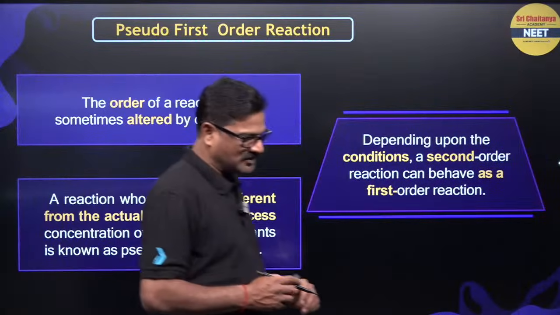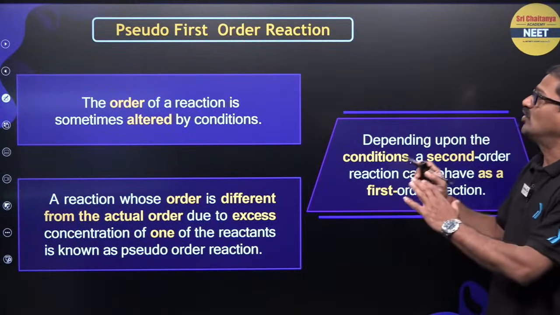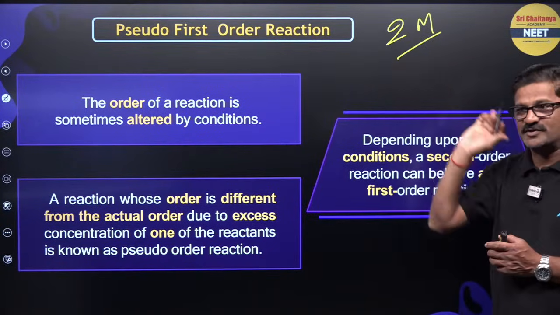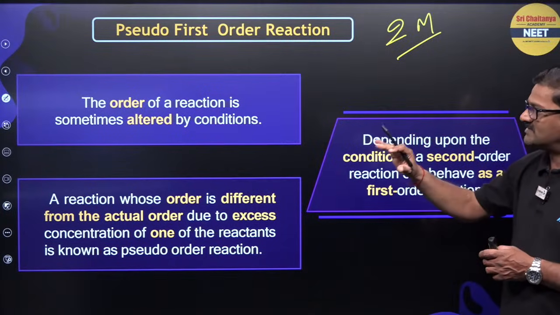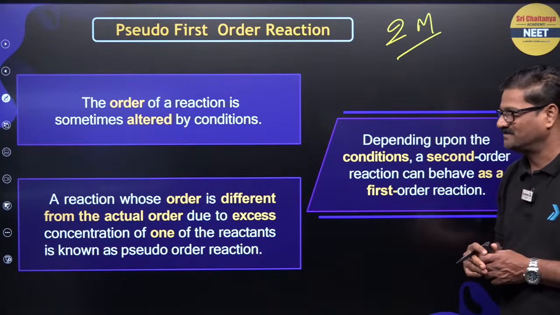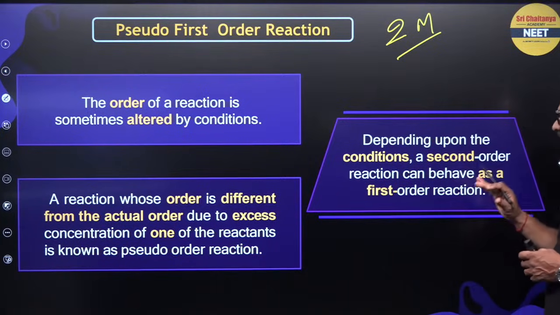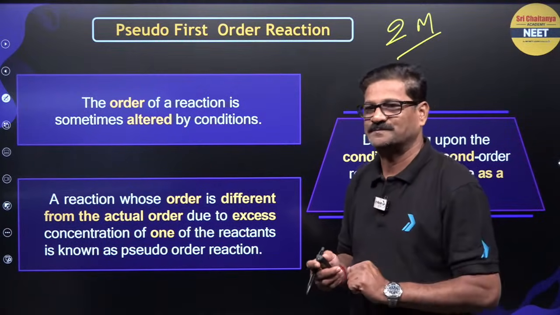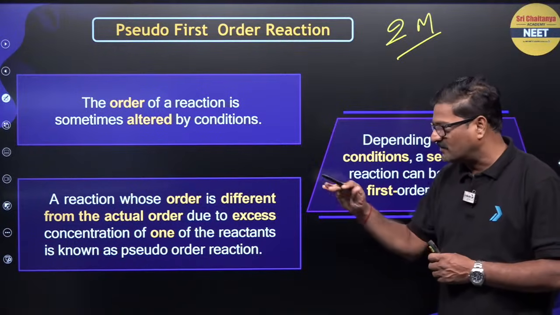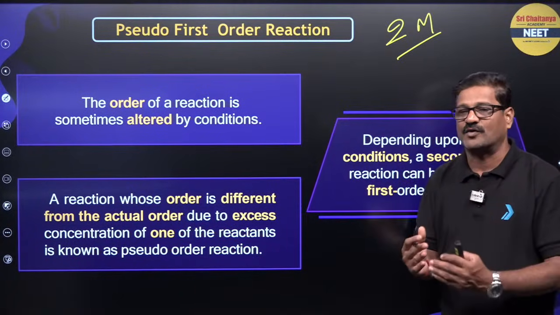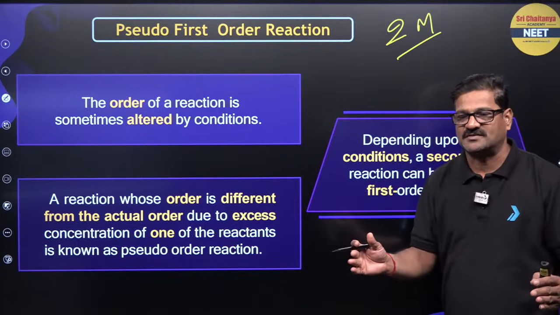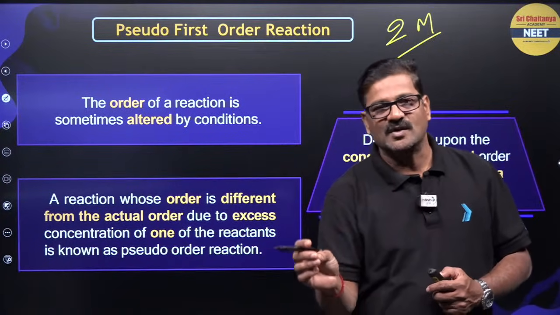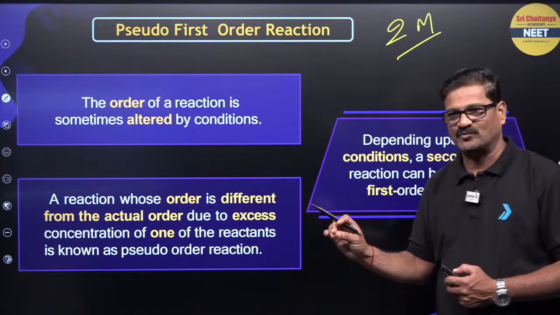And let us talk about a very important thing, pseudo first order reaction. You are going to get a 2 marks question from the CBSE examination. So the order of a reaction is sometimes altered by conditions. Depending upon the conditions, a second order reaction can behave as a first order reaction. So the reaction whose order is different from the actual order because one of the reactants is taken in excess behaves like a first order reaction. Such reactions are called pseudo first order reactions.